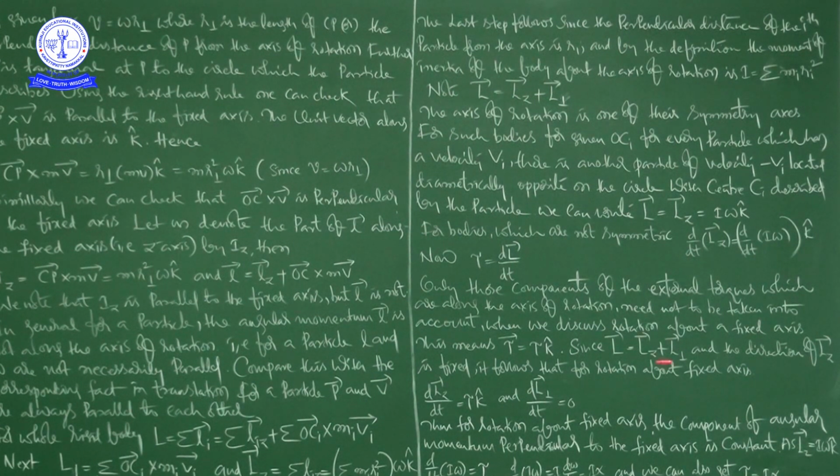Finally d by dt of I omega is equal to tau, and if I is constant, you can write this mathematically and finally get tau is equal to I alpha.